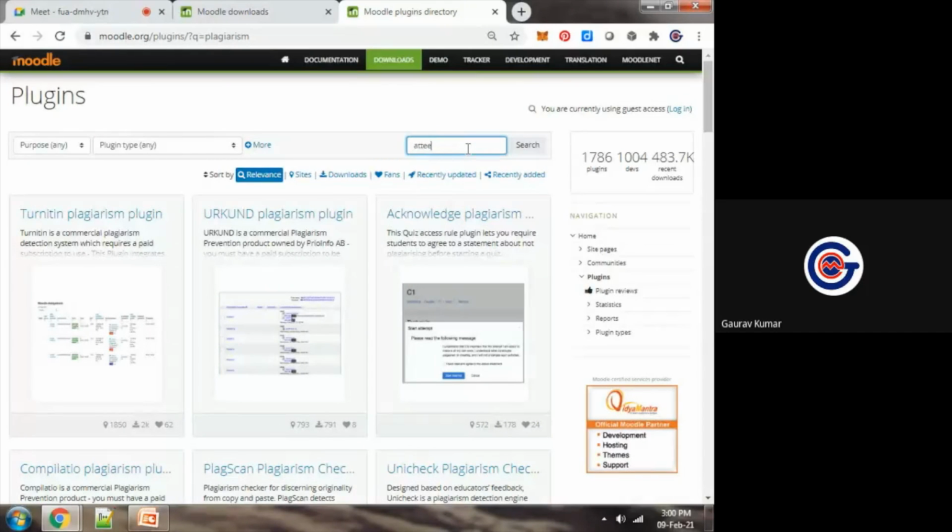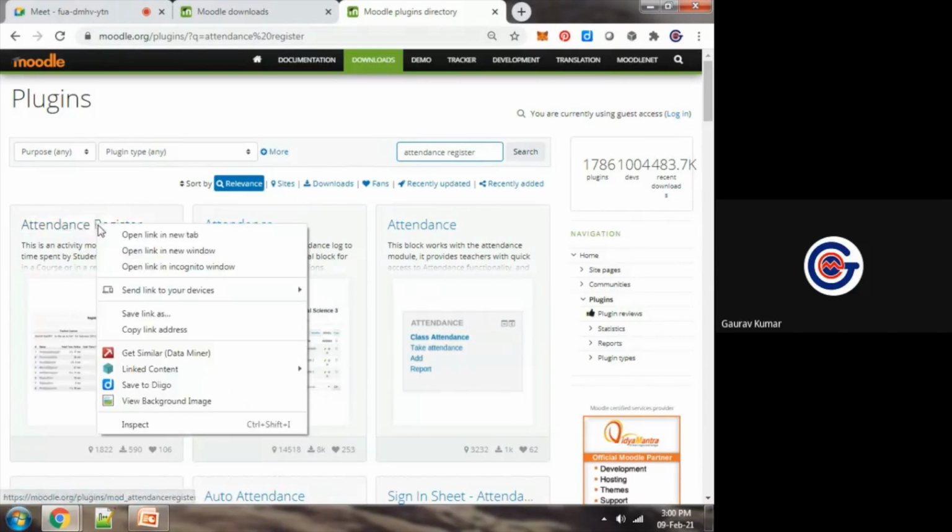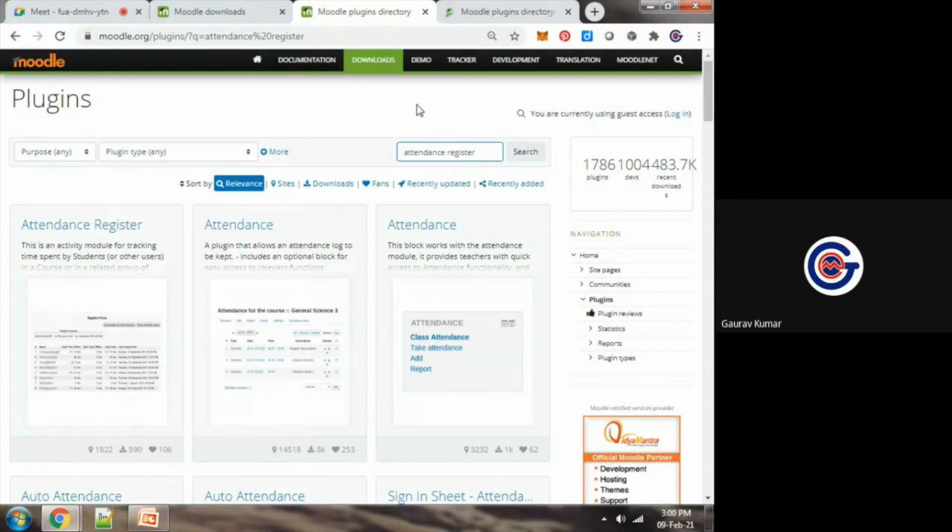Suppose I want to integrate an attendance register. I want to work with an attendance register. It is also available. This module is not available in traditional learning management systems like Google Classroom or Edmodo. And all of these plugins, all of these modules are fully free.